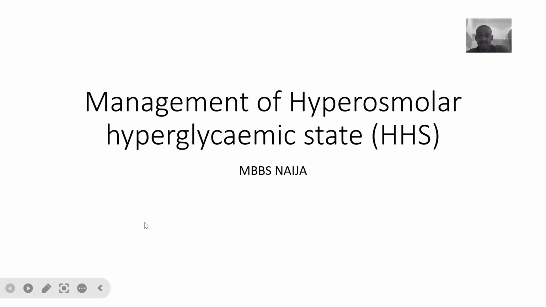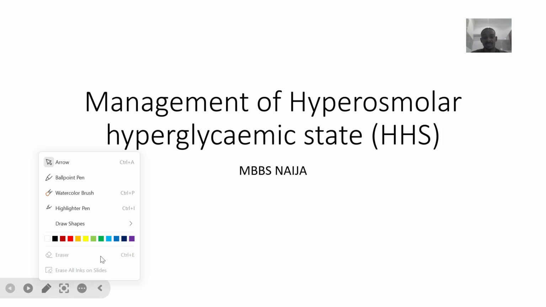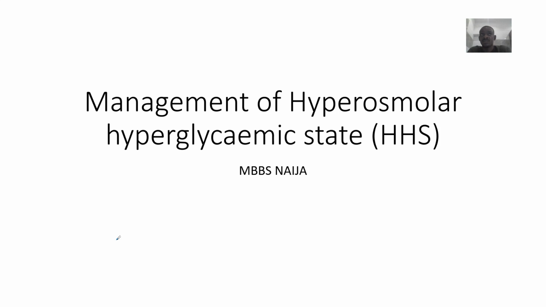Right, so we're looking at the management of hyperosmolar hyperglycemic state. We spoke about this as a complication of diabetes mellitus. We said somebody has type 2 diabetes mellitus. Because they have type 2 diabetes mellitus, they have some insulin in the state to break down glucose, but the insulin is not working well. So the body is not really opting for ketones for energy. Do you understand? So we said glucose levels are high, but the body is not utilizing ketones yet. Do you understand? So it's a non-ketotic state.